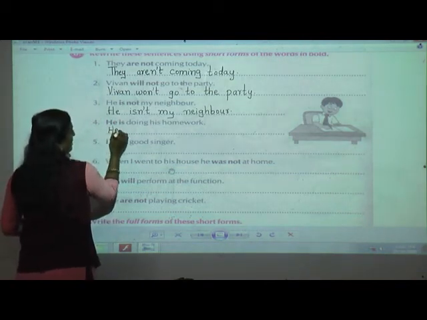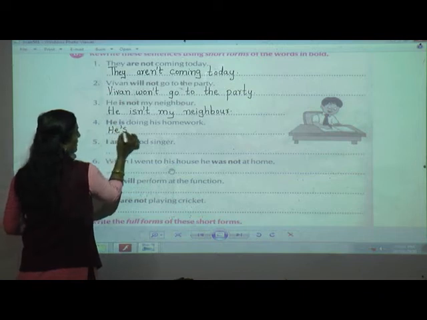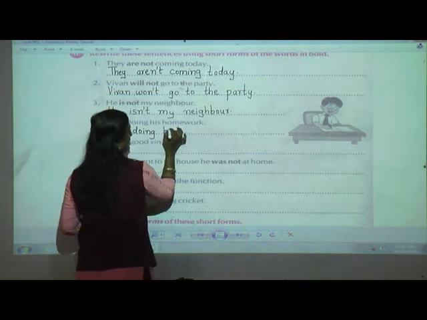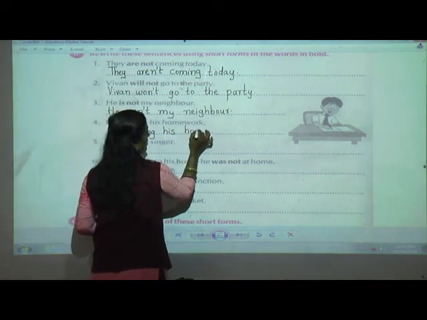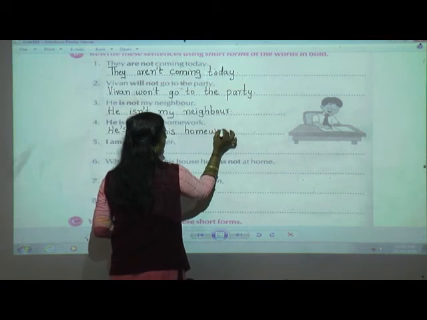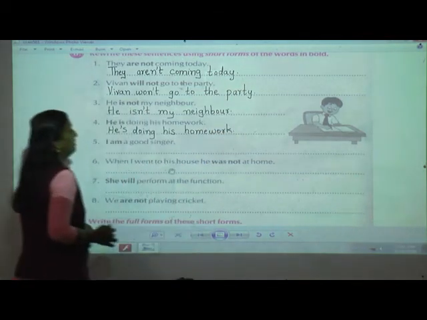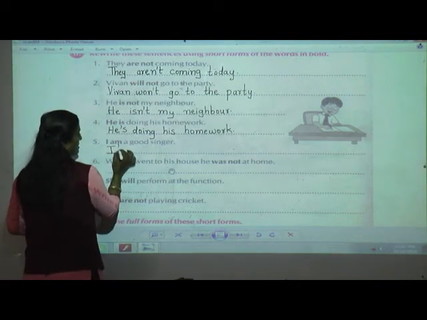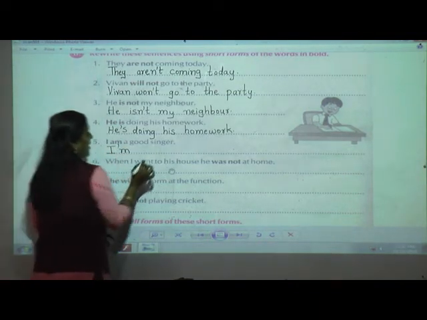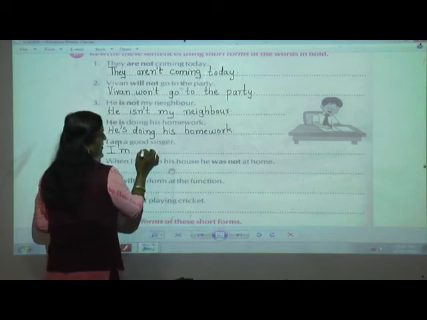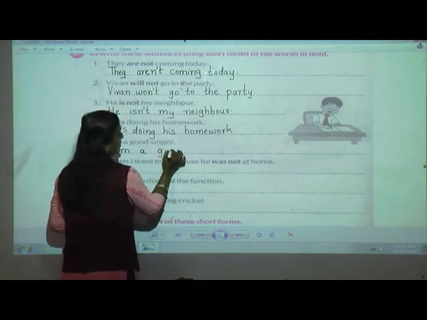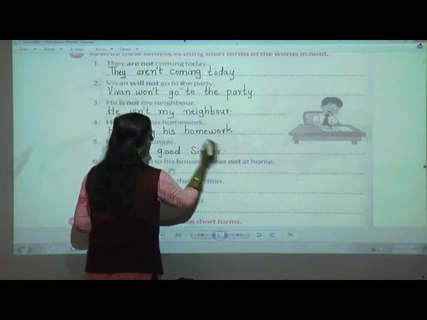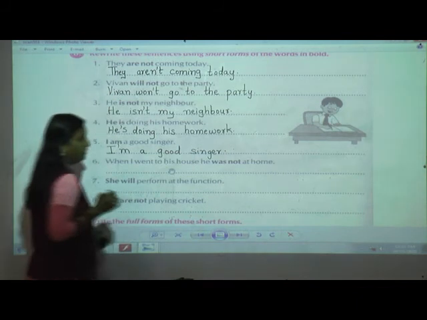So I will drop he and write is doing his homework. I am a good singer. Yes. In the first example itself, they have told you how to use the short form of I am. I'm a good singer. Right? S is small, as we are in the middle of the sentence.